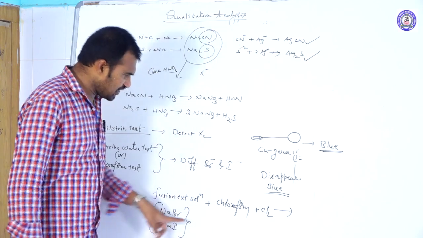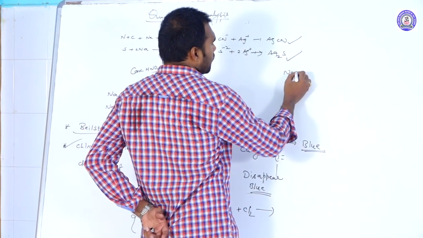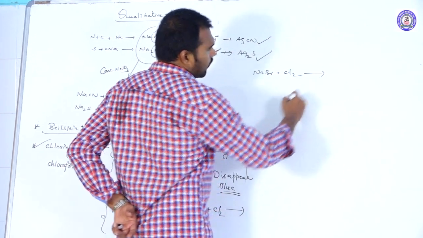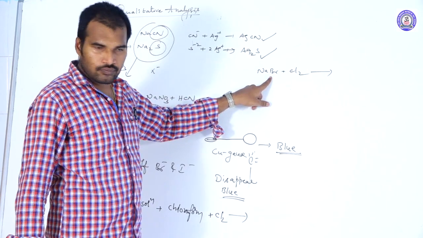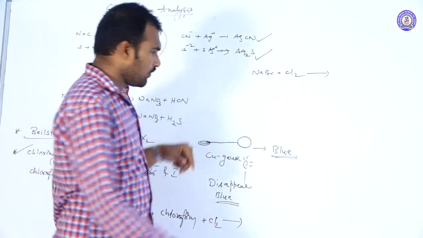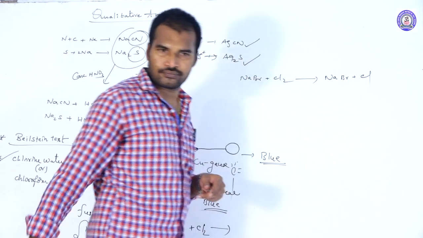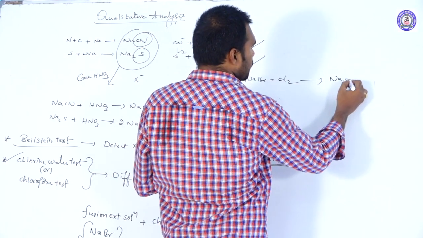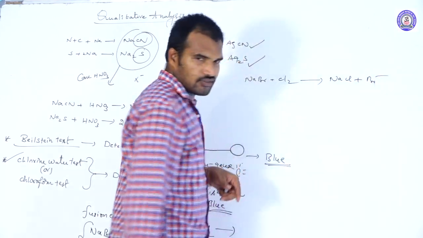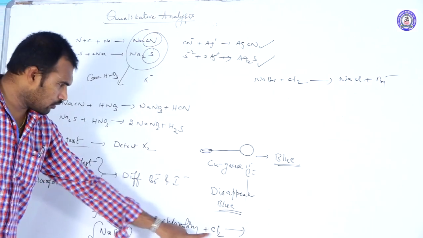Now what happens? What is the reaction between NaBr and chlorine? Take the example of NaBr reacting with chlorine. Chlorine is more reactive than bromine, right? So chlorine will displace the bromine, and they form NaCl plus bromine.